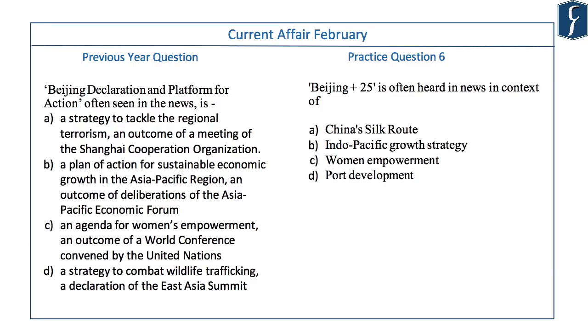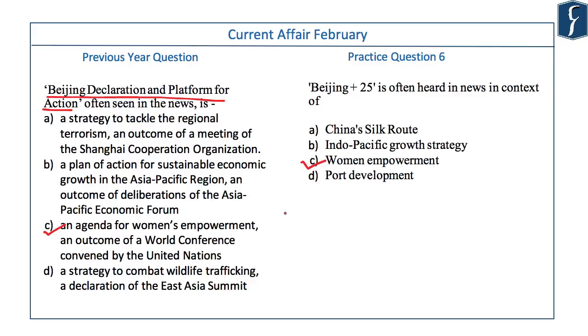In 2015, UPSC asked this question: Beijing Declaration and Platform for Action, often in news, is? The answer was an agenda for women's empowerment, an outcome of the World Conference convened by the United Nations. It was the fourth World Conference on Women. Let us see this question. Beijing plus 25 is often heard in news in context of China's Silk Route, Indo Pacific Growth Strategy, Women Empowerment, or Port Development. The answer obviously is option C, Women Empowerment.